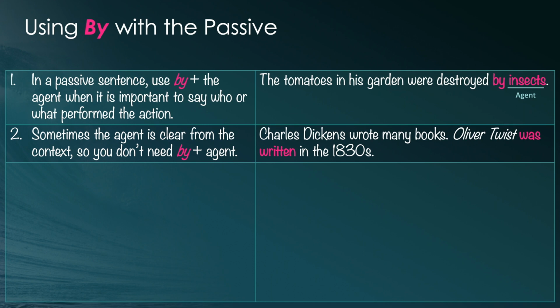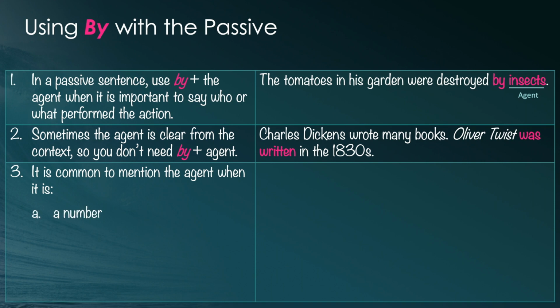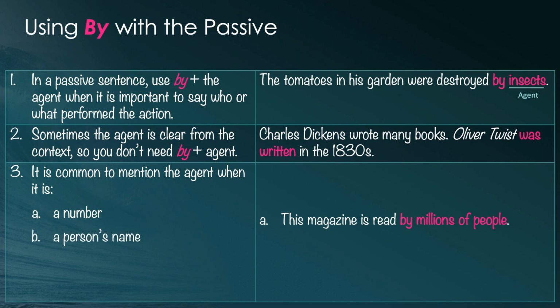And the last rule: it is common to mention the agent in these three situations. When it's a number, like, this magazine is read by millions of people. When it's a person's name, like, the portrait was painted by Picasso. That would be very impressive. So you want to say who did the painting.